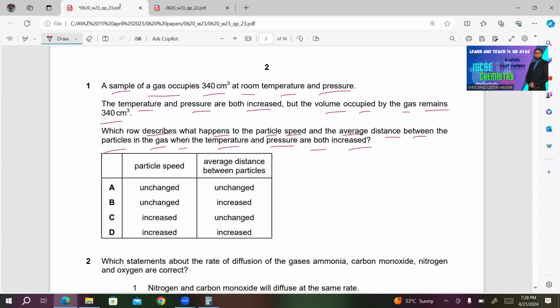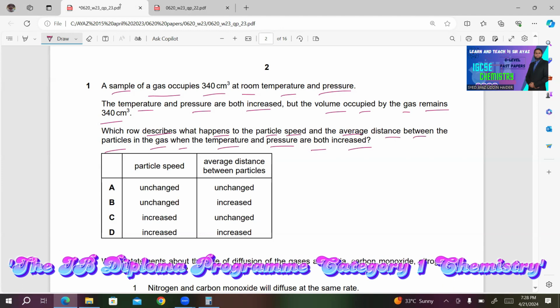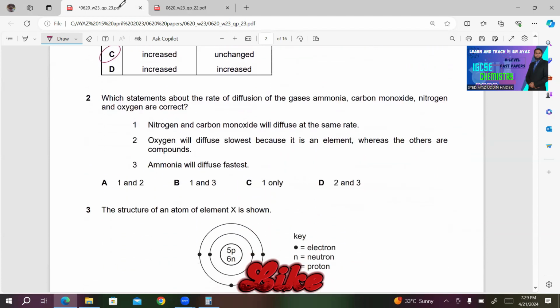The reason is that it's happening at a fixed volume, that is 340 cm³. So when the pressure and temperature are increased, the speed of the particles will increase, but the average distance will not increase. So definitely choice C will be the right answer in this case. Number 2, which statements about the rate of diffusion of the gases ammonia, carbon monoxide, nitrogen, and oxygen are correct?